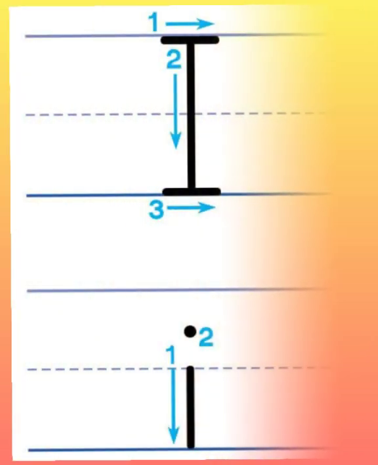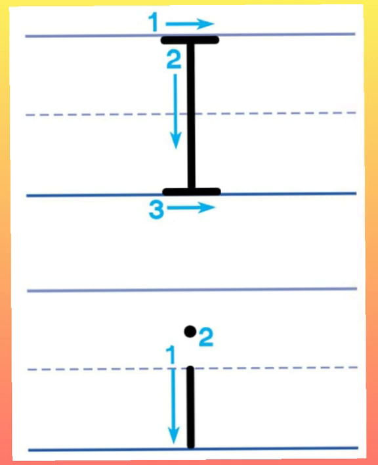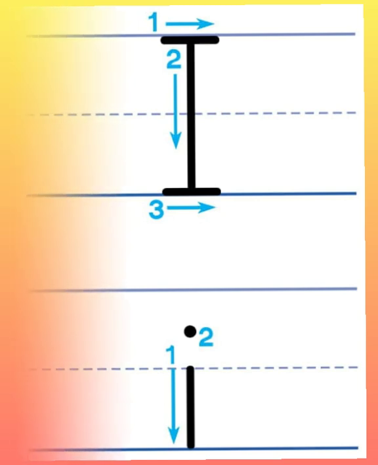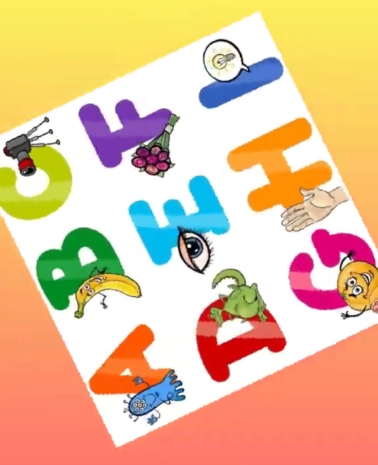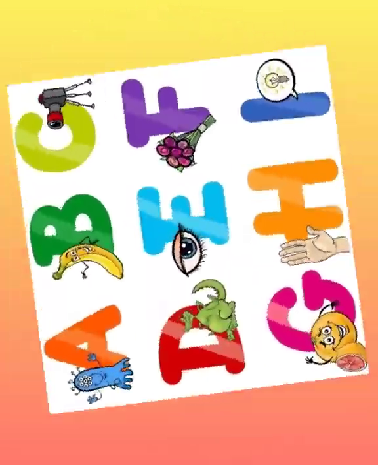How to write letter I? Small sleeping line, one standing line and a small sleeping line forms Mama I, and for baby I, a small standing line and a dot is baby I. So we have completed A to I.